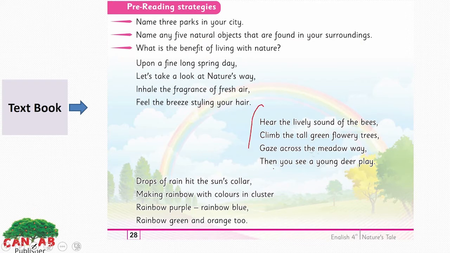Here is the second stanza of the poem. The lively sound of the bees, climb the tall green flowery trees, gaze across the meadow way, then you see a young deer play. In this stanza, now look at the beauties of the spring.